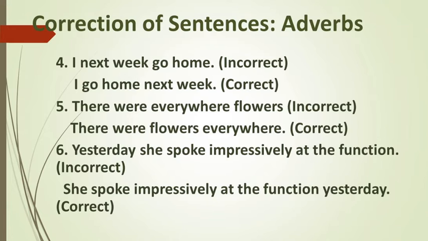Next example: "There were everywhere flowers." "There were flowers everywhere." The second one is correct because the adverb of place, like the adverbs of time and manner, is also used after the object of the verb if there is an object in a sentence. Flowers is the object in this sentence, so we have to use the adverb everywhere after flowers. So "there were flowers everywhere" is the correct one.